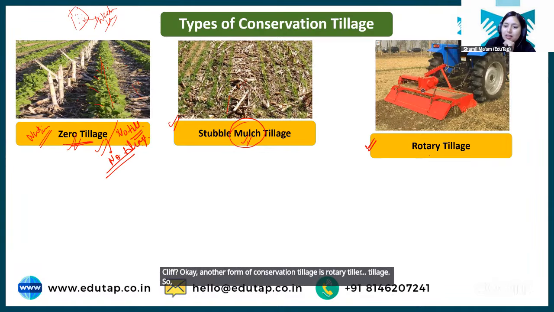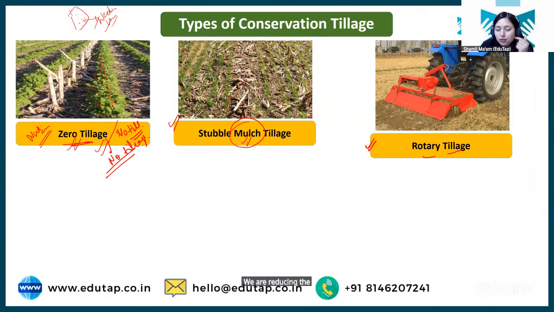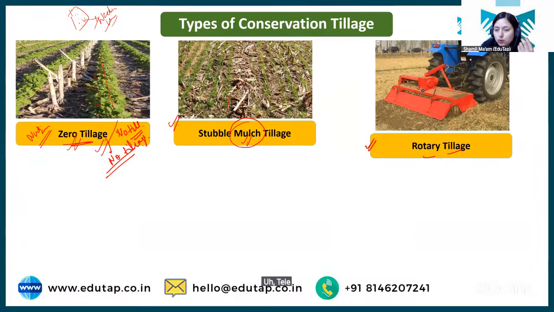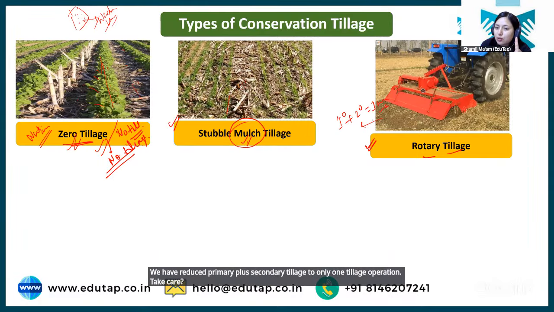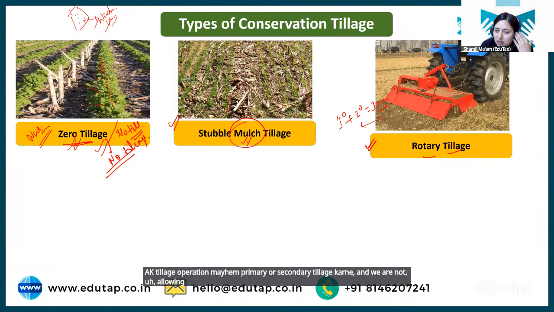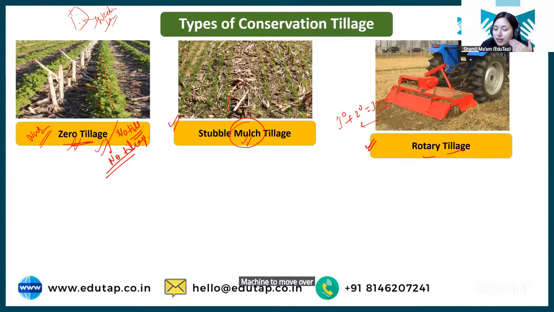So basically, student, in case of rotary tillage, what happens? We are reducing the number of rotations of these implements over field. ठीक है, तो हम क्या कर रहे हैं कि नंबर ऑफ रोटेशंस जो हो रहे थे यूजुअल टिलेज में फील्ड के ऊपर, उसको कम कर रहे हैं. तो what we have done in case of rotary, we have reduced primary plus secondary tillage to only one tillage operation. ठीक है, एक ही टिलेज ऑपरेशन में हम प्राइमरी और सेकेंडरी टिलेज कर रहे हैं, and we are not allowing this machine to move over the field multiple times. Clear? So that is the rotary tillage.